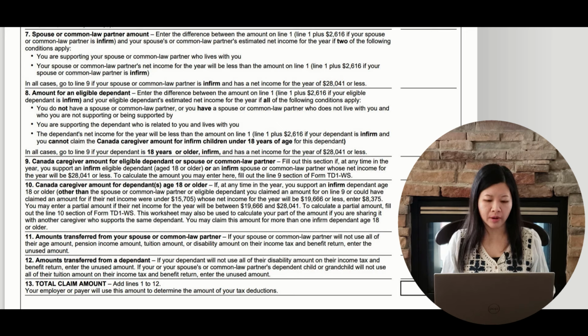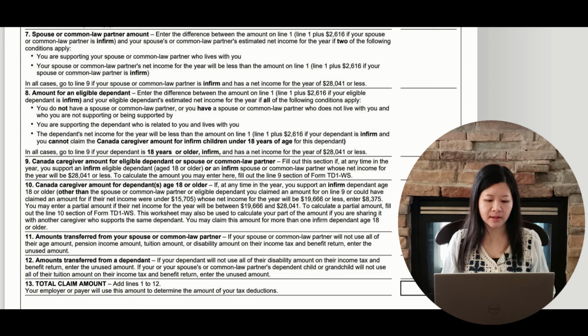Line 8 is the amount for an eligible dependent. You may be able to claim the amount for an eligible dependent if you support an eligible dependent and meet the eligibility criteria. The next line is the Canada caregiver amount for eligible dependent or spouse or common law partner. If you support an eligible dependent 18 years of age or older, or spouse or common law partner with a physical or mental impairment, you may be able to claim this credit. Please see the CRA website for details.